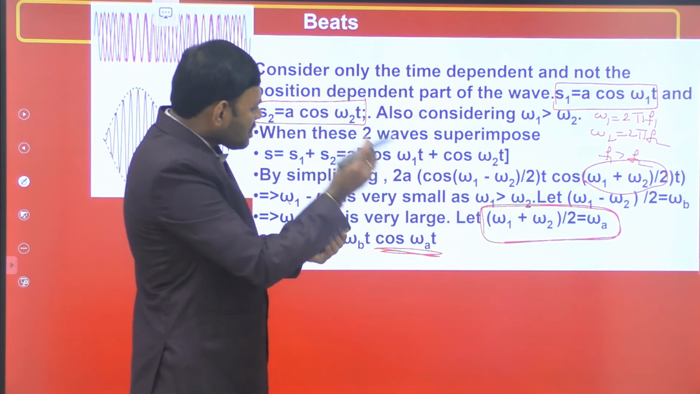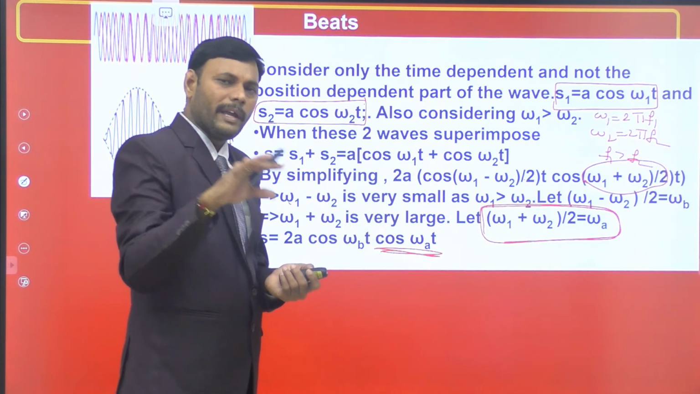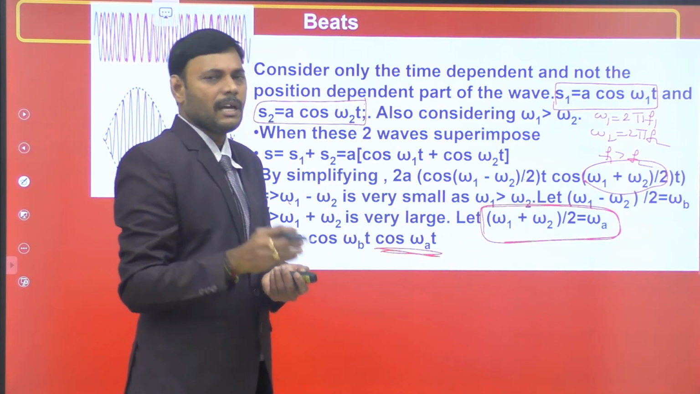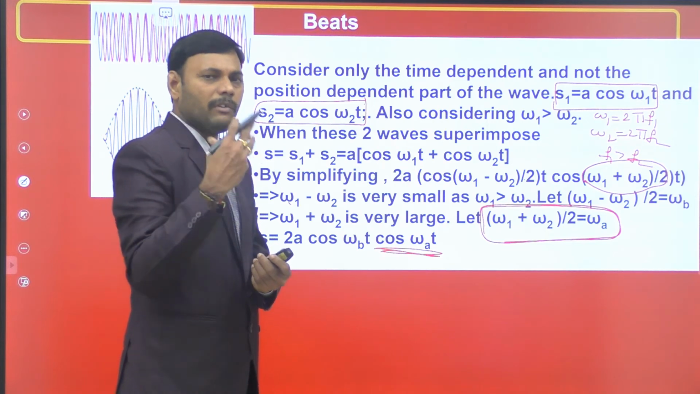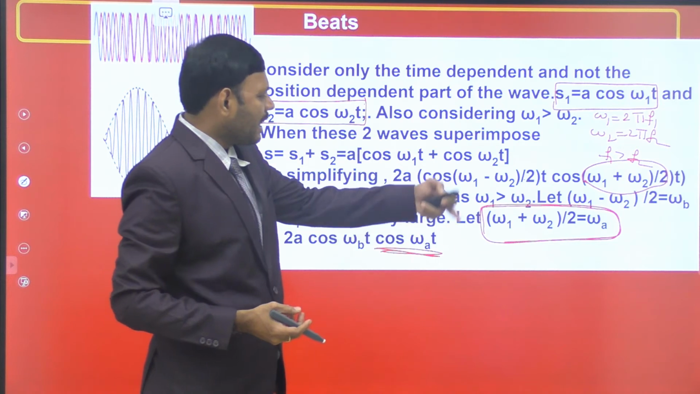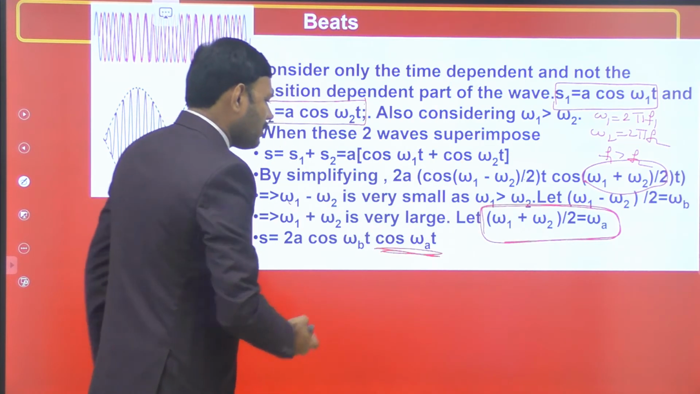So, almost equal to omega 1. Suppose 282 and 280 means 281. That's why I am saying slightly less than higher value and slightly more than lower value. The average value is like that, almost equal to omega 1. So, we get a resultant sound wave of frequency (omega 1 plus omega 2) by 2, let it be omega.